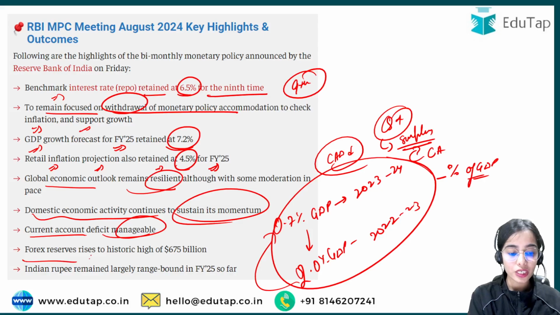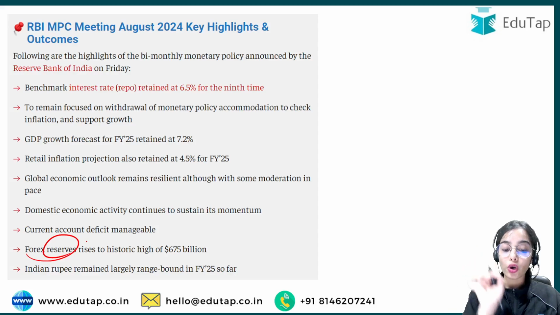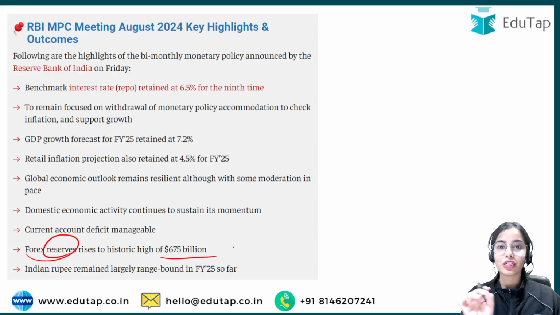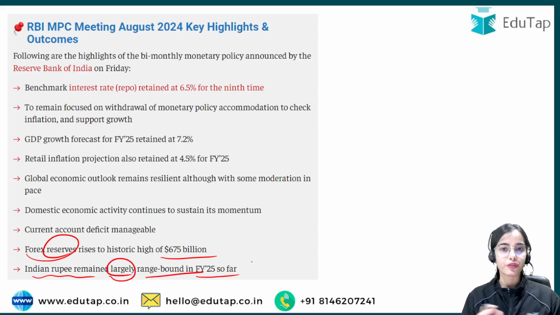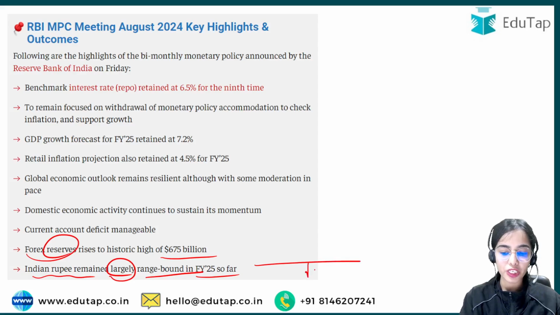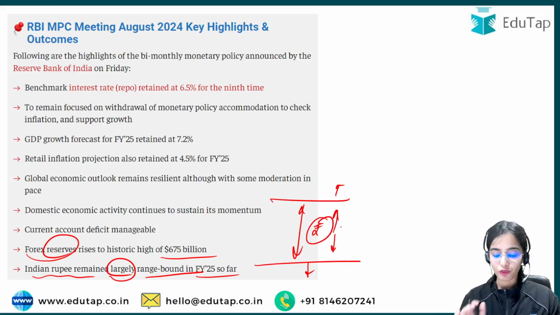Now this is important, that the foreign exchange reserves rise to a historic high of $675 billion. So that is good news for our country, that our foreign exchange reserves are improving. Indian rupee remained largely range bound in financial year 2024-25, that it is not depreciating too much, it is not appreciating too much. So that is good, that it is within a manageable range. So the rupee is fluctuating, but within a range that is manageable for our country.